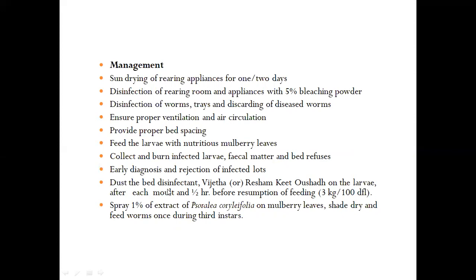Dust the bed disinfectants like Vijeta, we call Resham Keet Aushad, on larvae after each molt and half an hour before resumption of feeding. Spray 1% extract of Sorelia corylifolia on mulberry leaves to avoid the infection, then shade dry and feed warm once during the third instar. So these are the common prevention and control measures to avoid the viral disease.